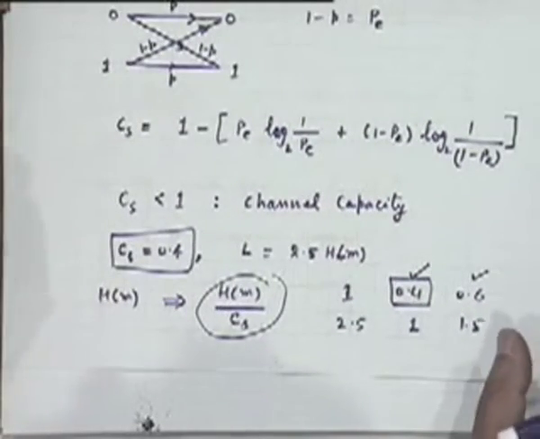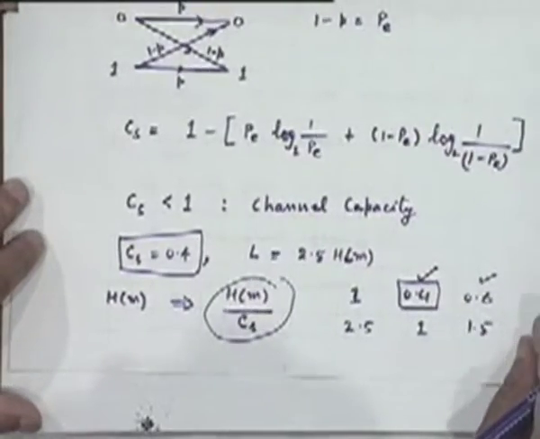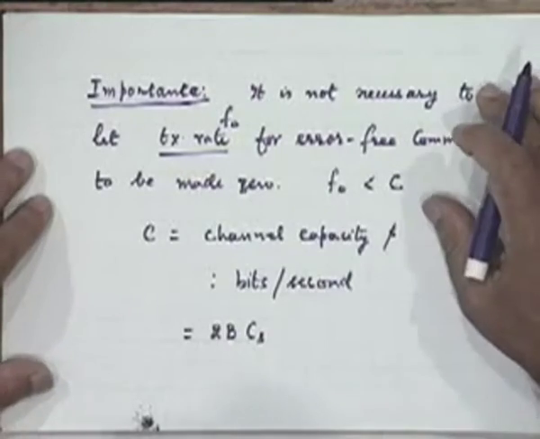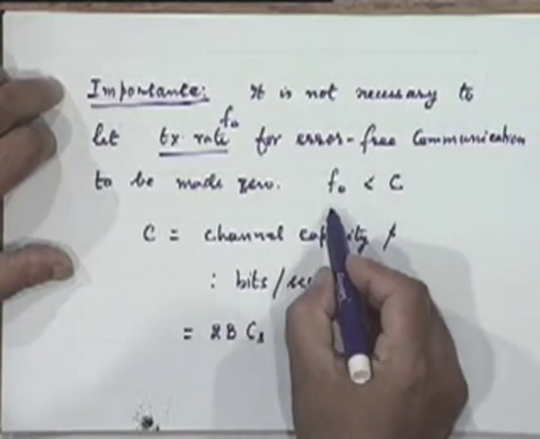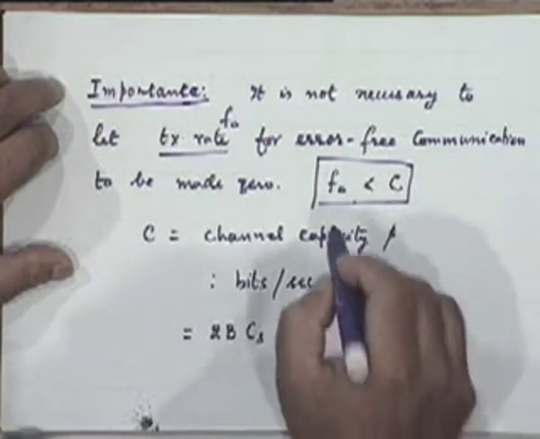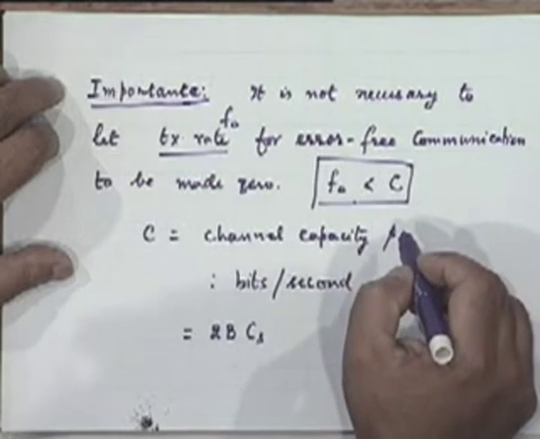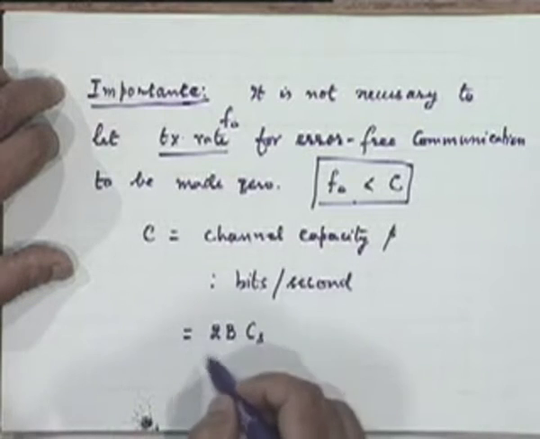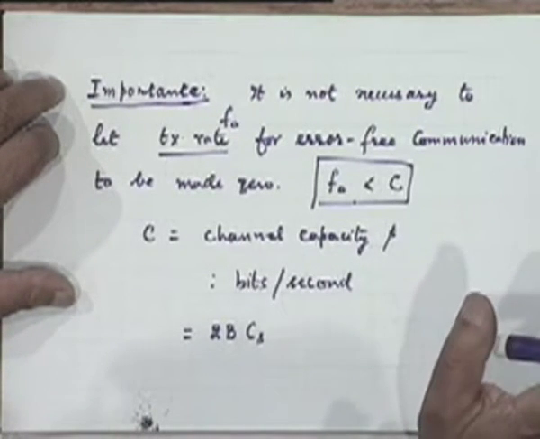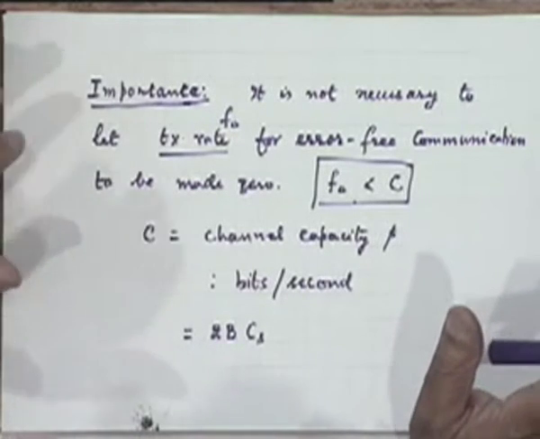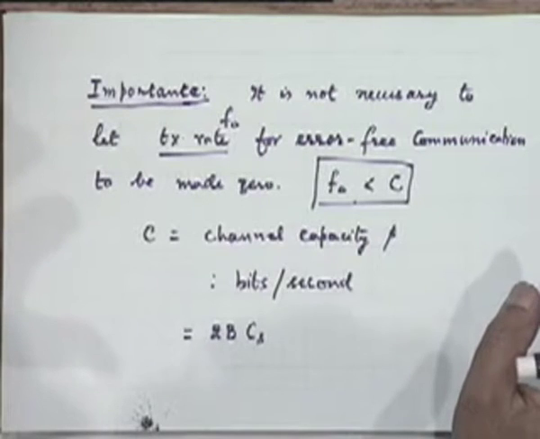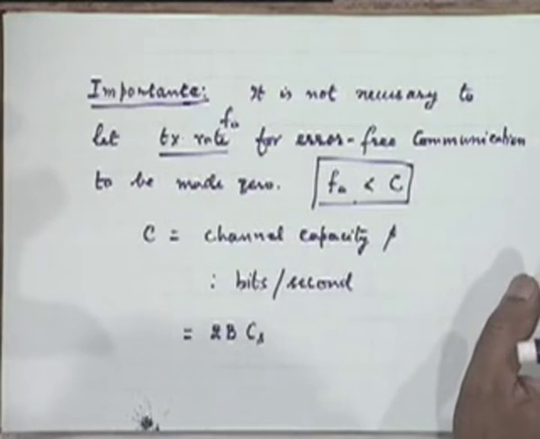Have you understood the concept? At this rate we can make sure that no error will be occurring. Now we are coming to that. This is what Shannon said. Shannon said that if you make sure that your data rate, your information rate, is less than this constant number, which will depend on the kind of channel you have, then it is theoretically possible to expect error-free transmission by some means or another.